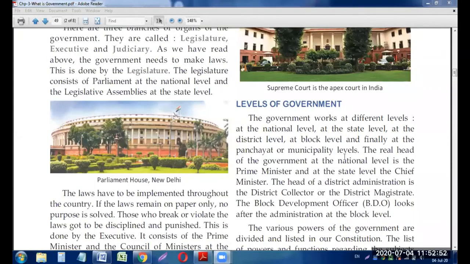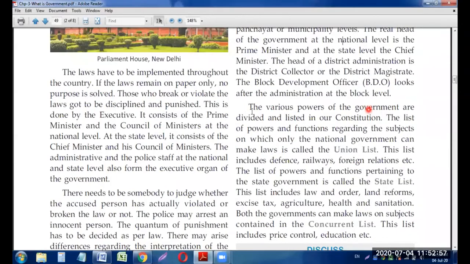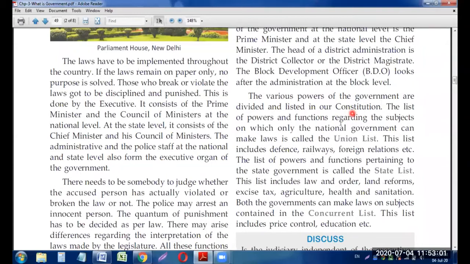So as we discussed, let us move ahead. The various powers of the government are divided and listed in our constitution. So the powers of the government means what is the power of Prime Minister, what is the power of the Chief Minister, what is the power of district magistrate, and what is the power of block development officer. Everything is written in our constitution. Everything is listed in our constitution of India, that who are having how many powers and what powers are they having.